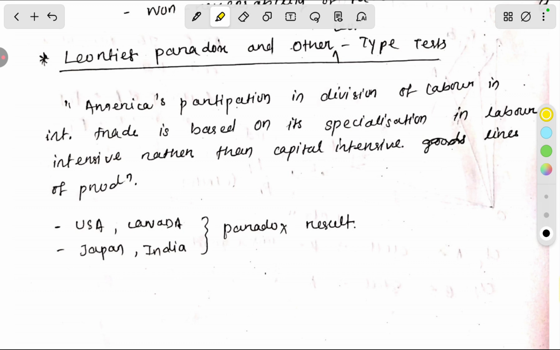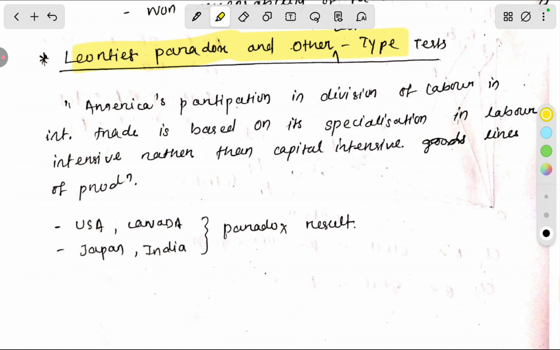But there is also the question of whether a country will produce labor intensive or capital intensive goods as per its factor inputs, and whether it will export or not. We have already discussed this in previous videos. So we are going to discuss the Leontief paradox and other tests.